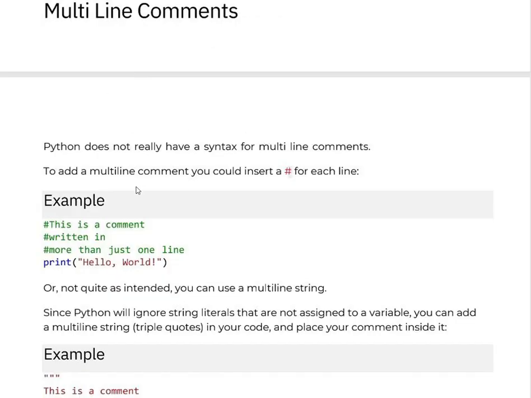Python has multi-line comments. Python does not really have a syntax for multi-line comments. To add a multi-line comment, you could insert a hash for each and every line. You can see here in the example, it is clearly mentioned that each line is having a hash for declaring a comment over here. The same way, since Python will ignore string literals that are not assigned to a variable, you can add a multi-line string with triple quotes in your code and place your comment inside it.